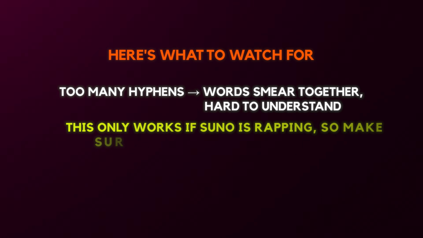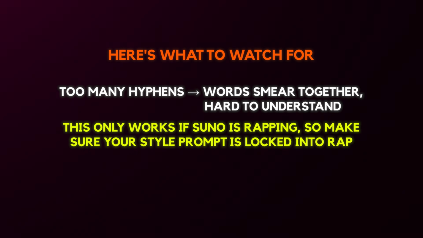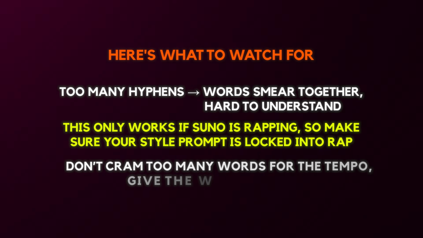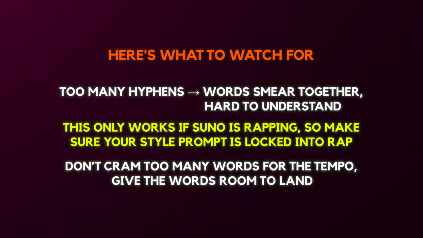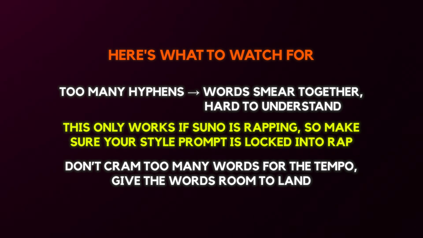Second, this only works if Suno is actually rapping. If the model starts singing your lyrics instead, the cadence control falls apart. So make sure your style prompt is locked into rap. Words like rap, dry vocal, and no singing help keep it on track. And third, don't cram too many words into a line for the tempo. If the beat is fast and your line is packed, the rapper will garble it or skip syllables. Give the words room to land.